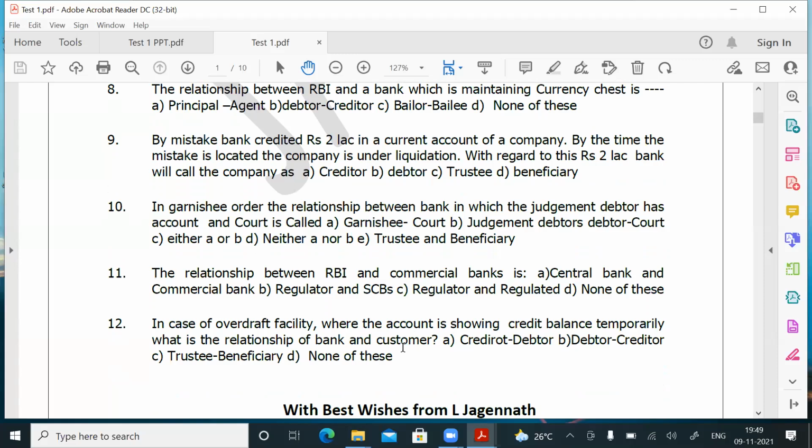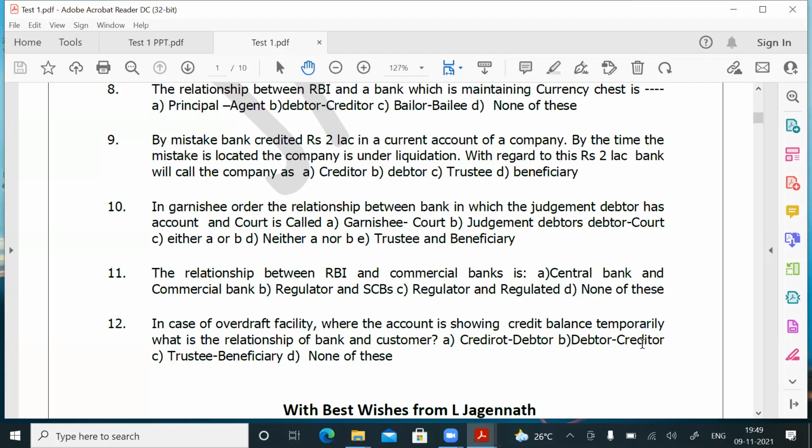But here there is a credit balance, so the relationship becomes reversed. The bank is called the debtor and the customer is called the creditor, because even though it is an overdraft, at that point of time it is showing a credit balance, and the money belongs to the customer.